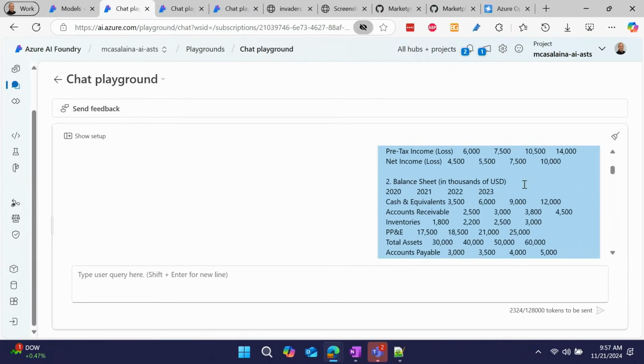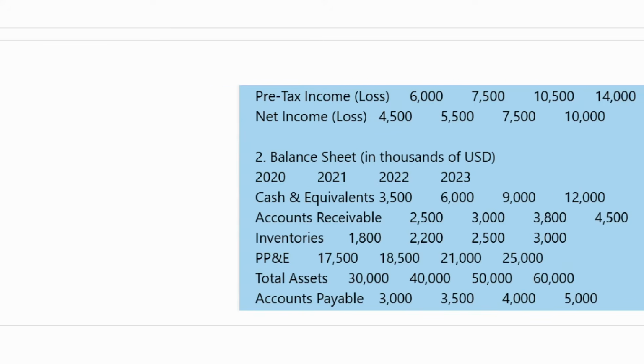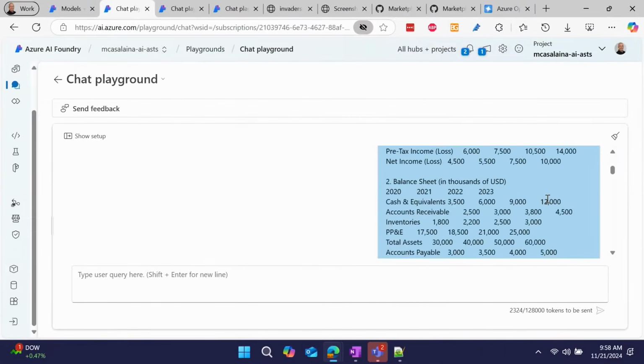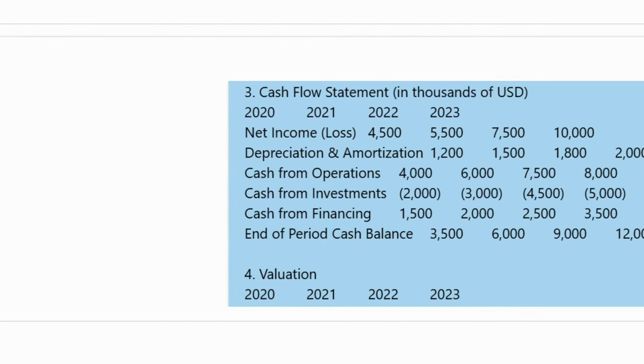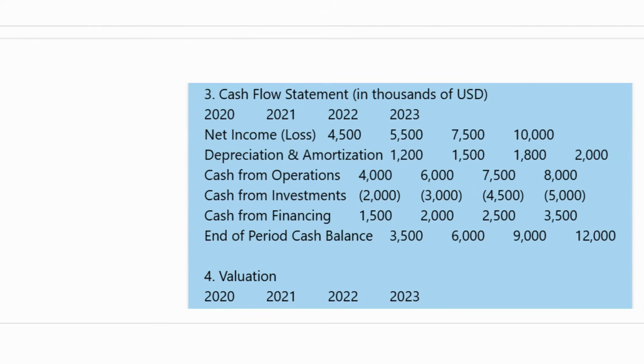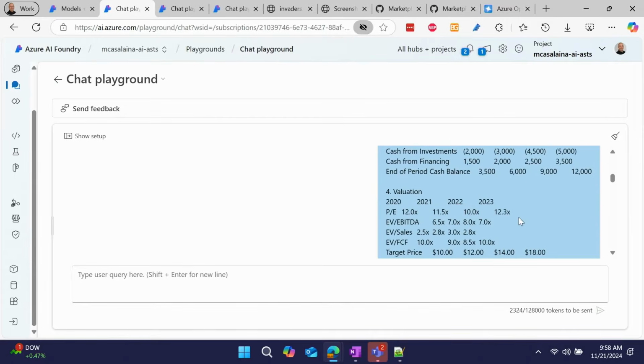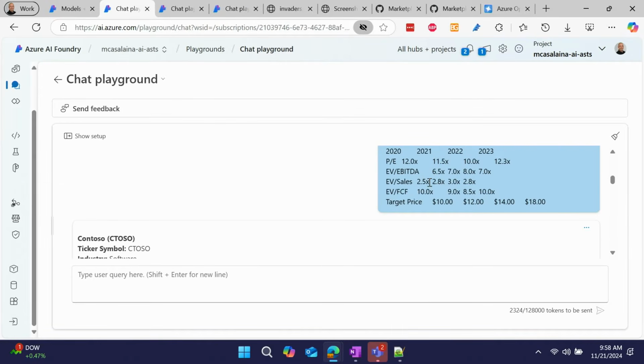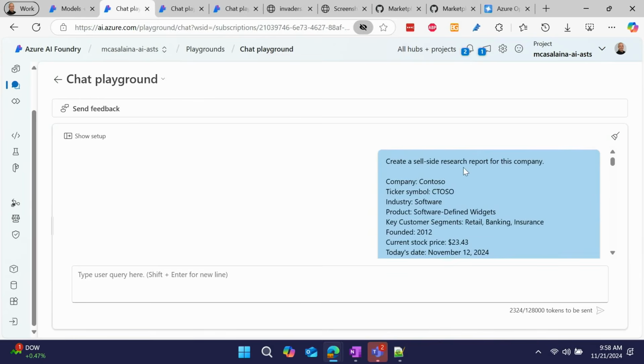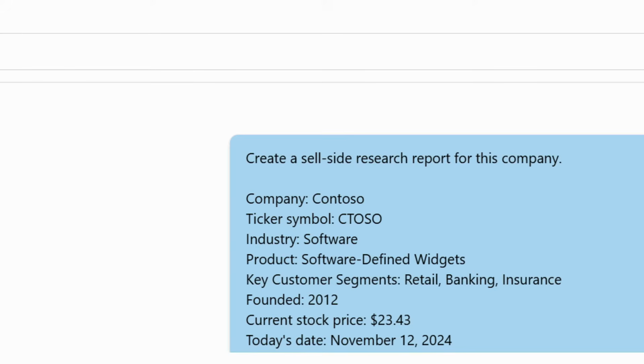Here is the balance sheet for the past 4 years with cash and inventory, stuff like that. And then we have the cash flow statement and the valuations, like enterprise value, PE ratios. These are all the kinds of things that you would get from these kinds of SEC filings. And at the top here, I gave it nothing more than this: Create a sell-side research report for this company. That's it.